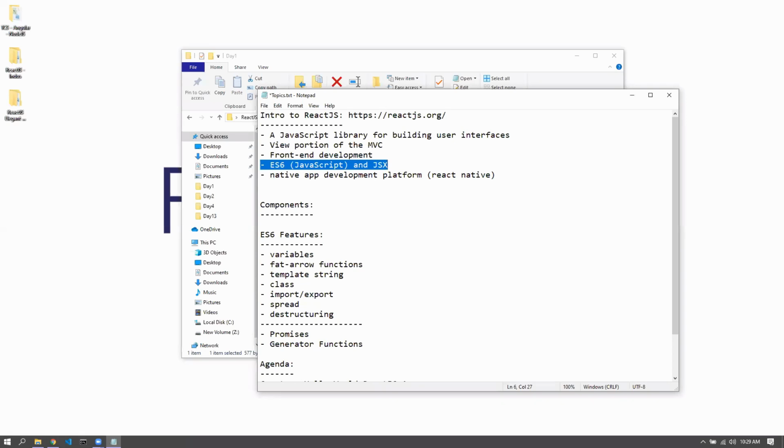So if these two are not understood by the browser, and the browser understands something called the ES5 version of JavaScript, so if that is the case, what do you think should be the process? What do you think should be done if we want to make the browser understand these two languages? Anyone?